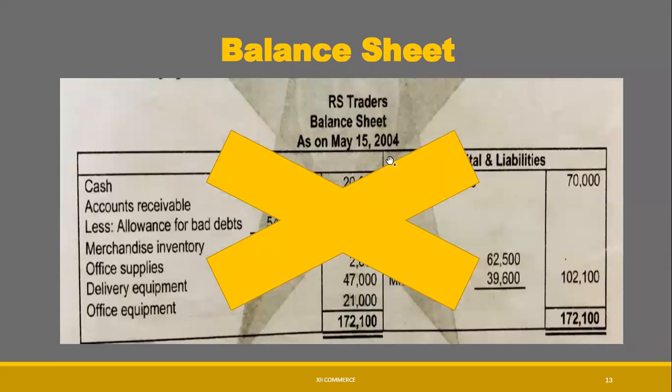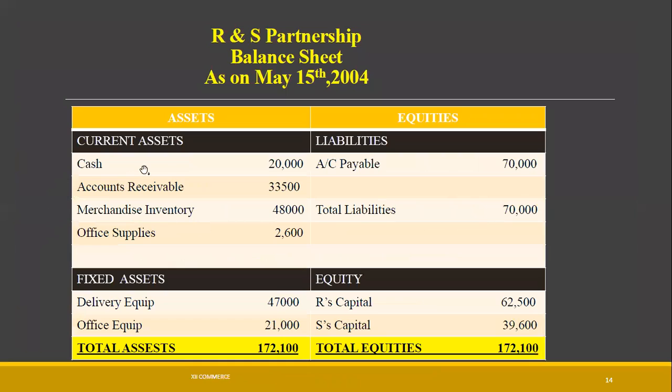We will not consider this balance sheet, because in the balance sheet, when the account receivable realizable values are given, we will not write bad debts. We will do the balance sheet like this. The current assets are cash 20,000, account receivable 33,500. This will be your total assets, total cash of Mr. RNS, total account receivable of Mr. RNS.